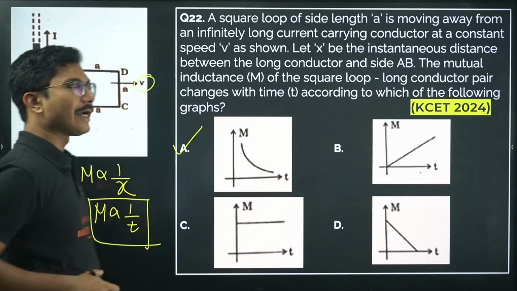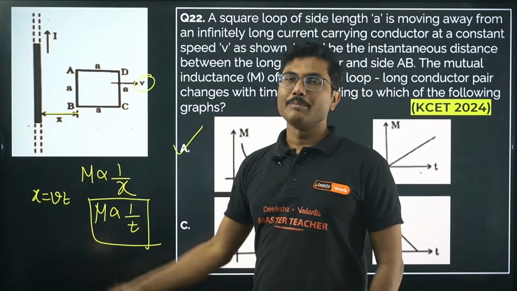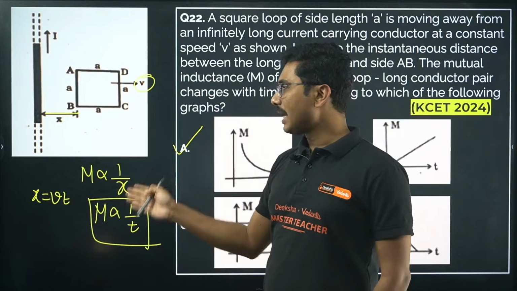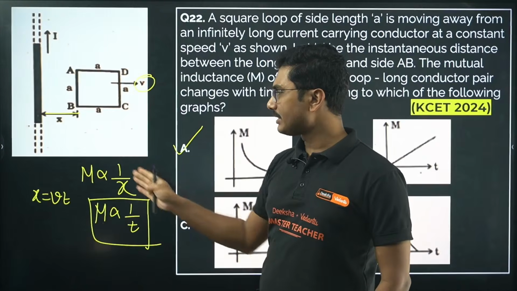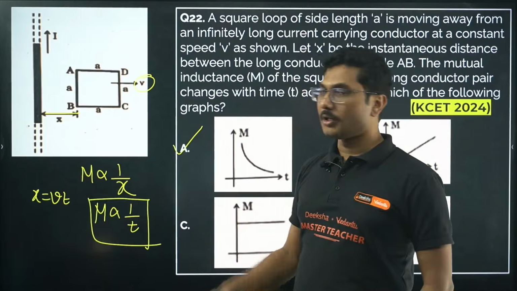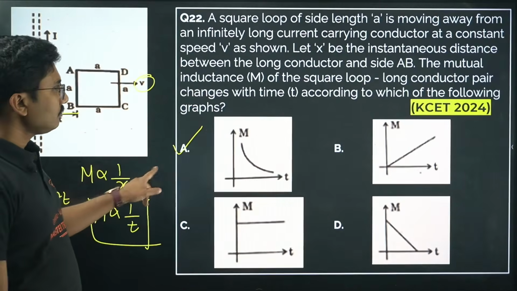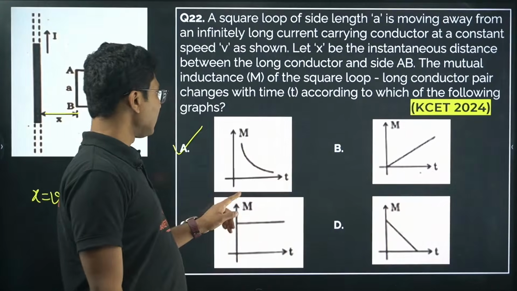But the logic is that as you are moving away from a current carrying wire, the mutual inductance should decrease, and here the relationship between distance and speed is x equals to vt, so M must be inversely proportional to time t as well. Okay, so the correct answer is option A.